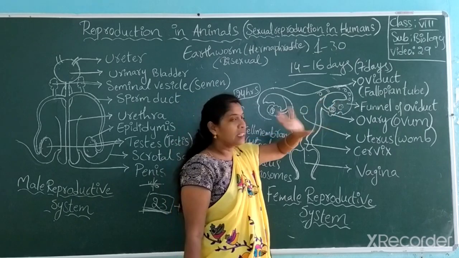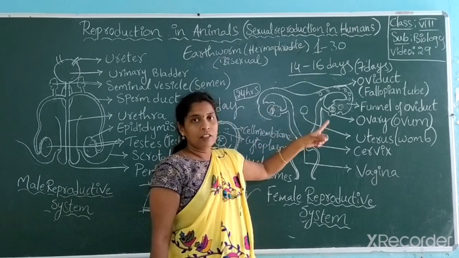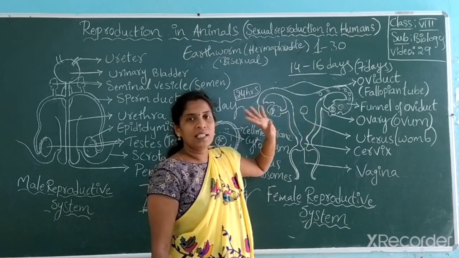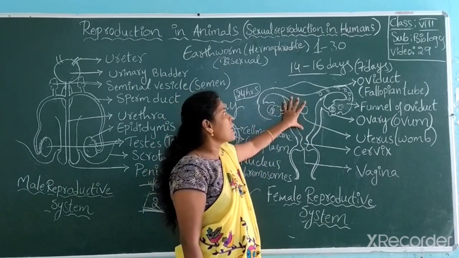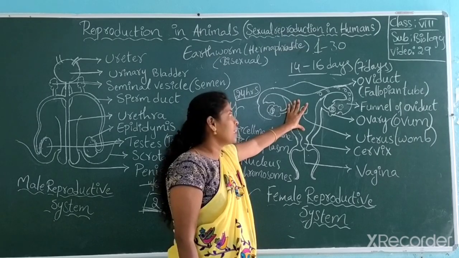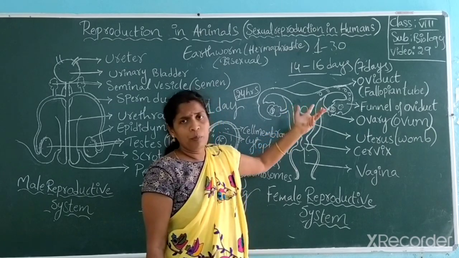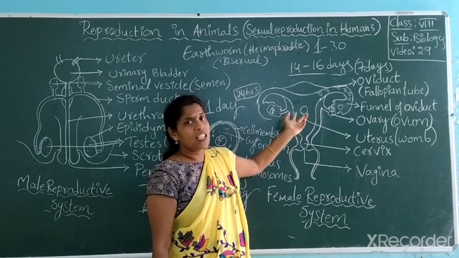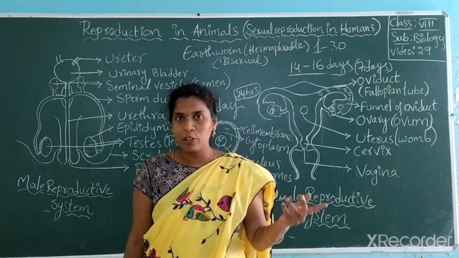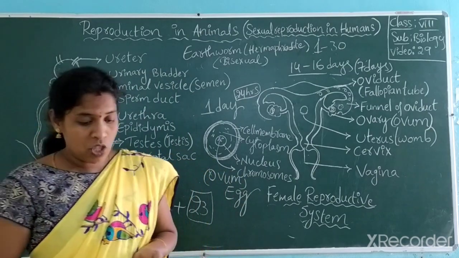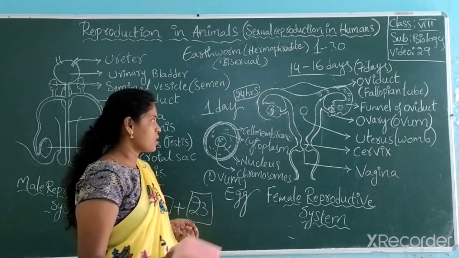From the funnel it passes through the fallopian tube. Monthly, alternate months, each of the ovaries takes responsibility for production of the ovum. From there onwards, the ovum passes from the fallopian tube to the uterus. For that it takes 7 days to pass, and within 1 day the ovum dies and it comes out if there is no fertilization, and later it bursts and comes out and bleeds. The phenomenon of menstruation. In married women, generally, what happens? How does fertilization take place? That we discuss now.